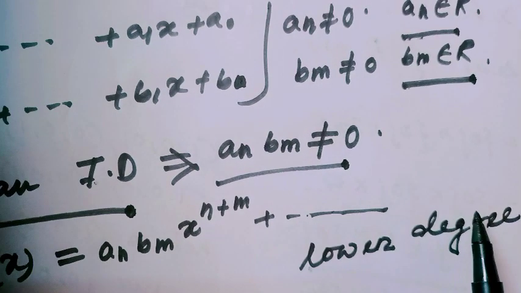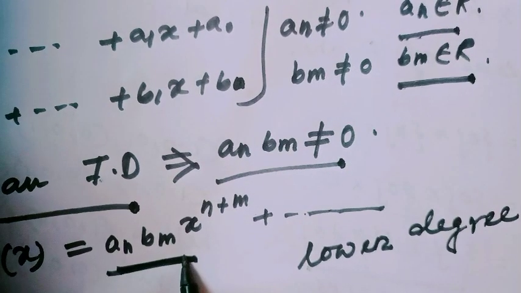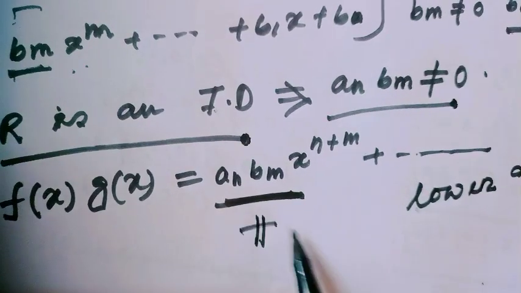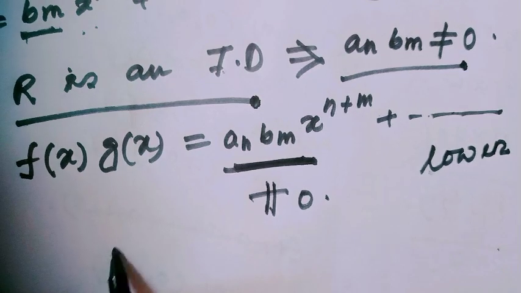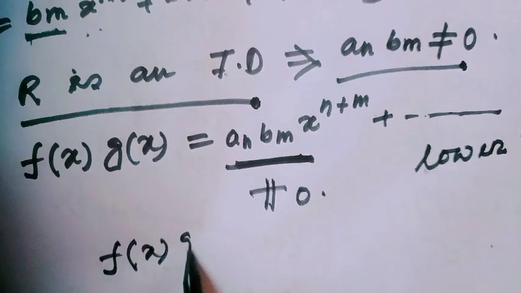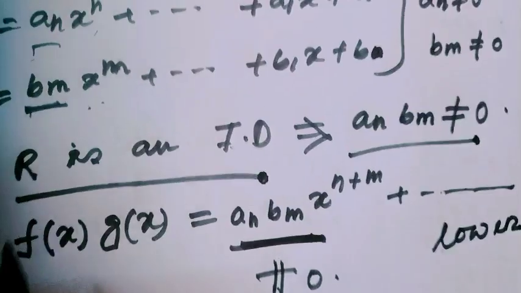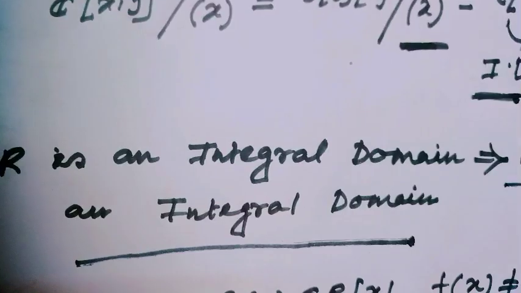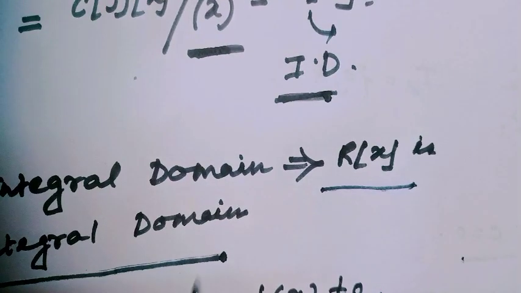This is the highest term of the product polynomial. Since the largest term of this polynomial is not equal to 0, we can easily tell f(x)g(x) is not equal to 0. And this is true only because R is an integral domain. So our proof is done. If R is an integral domain, then obviously R[x] is an integral domain.